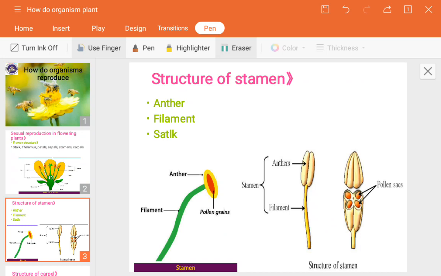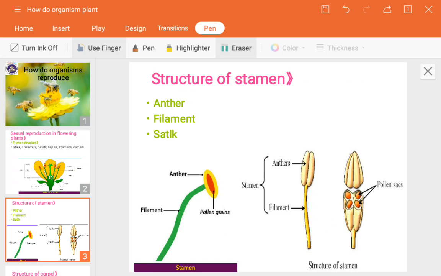The anther is a platform-like structure on which the gametes are present. That's why it has some lobes, two lobes or four lobes. We will see what is meant by the lobes, four and two lobes, and where they are present.